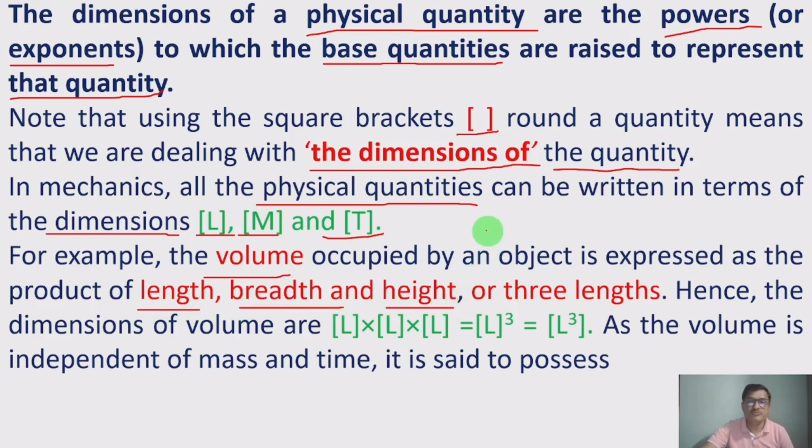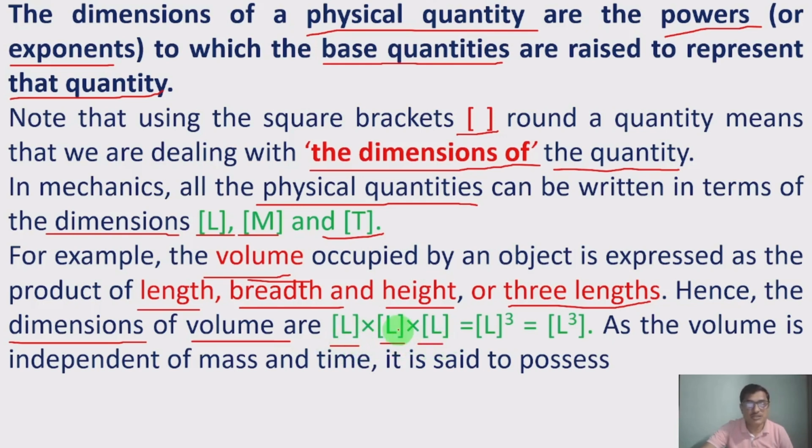If you take any substance, its length, breadth, and height give the volume of that substance within the container. There are three lengths. Hence, the dimensions of volume are length, length, length multiplication.